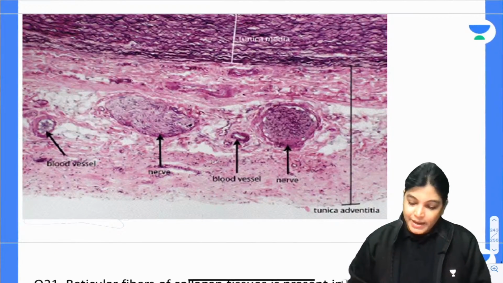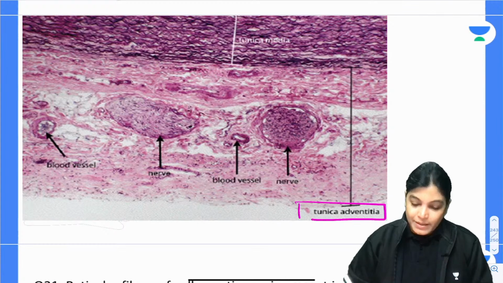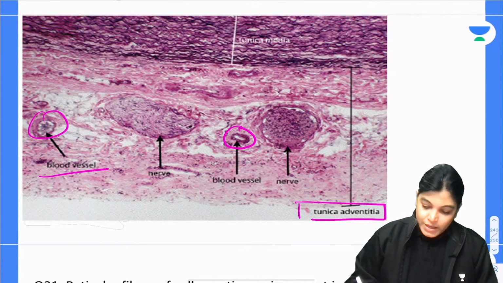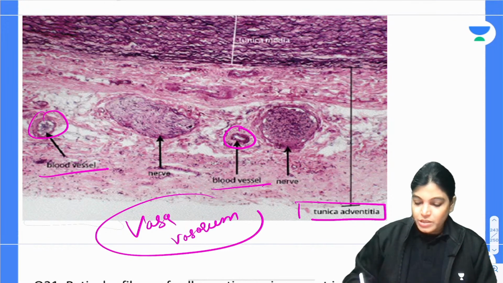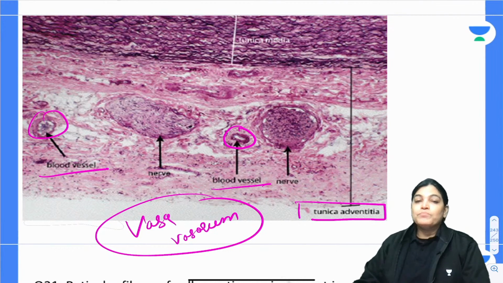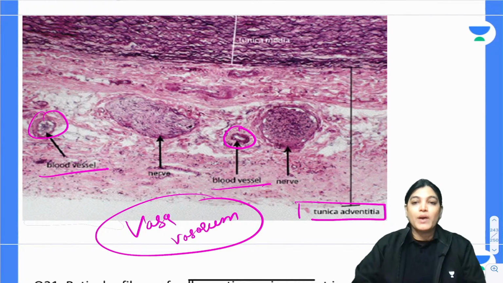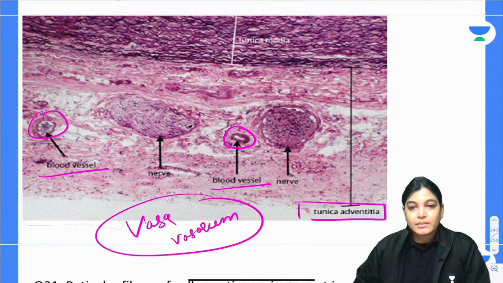Now, see here in this diagram, you can see this is the tunica adventitia layer in which small blood vessels are residing, called vasa vasorum. Vasa vasorum provides nutrition to the outermost layer of the blood vessel, because nutrients pass through the blood, and via the process of diffusion it is not possible to fulfill the demands of the outer layer of the blood vessels. So, absolutely correct, all of you.